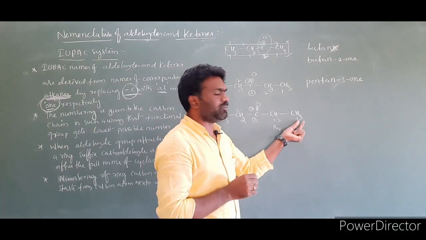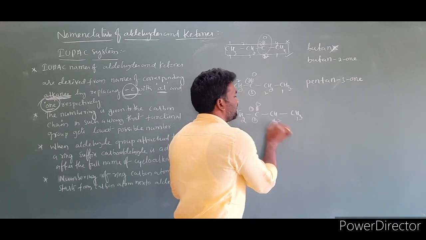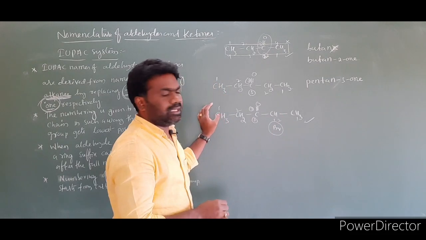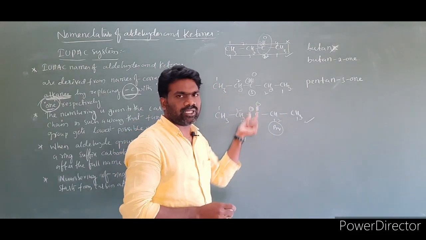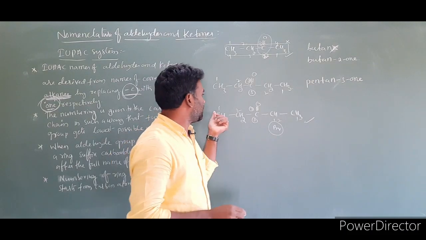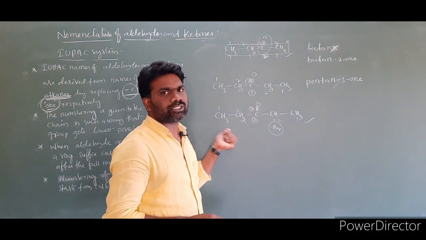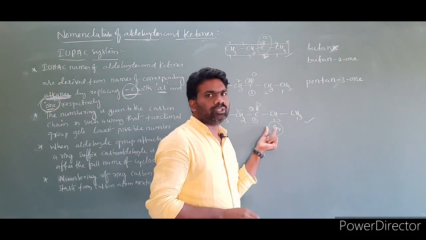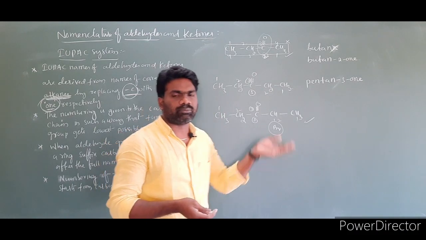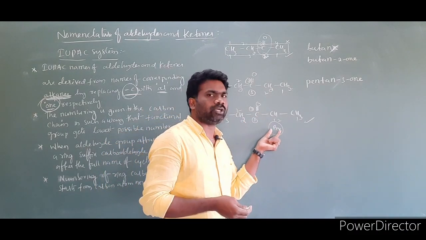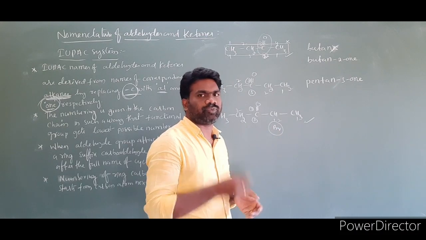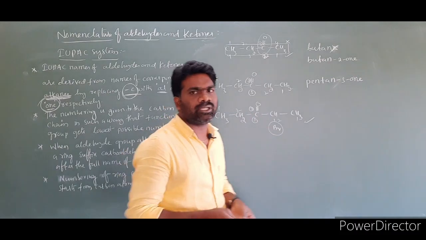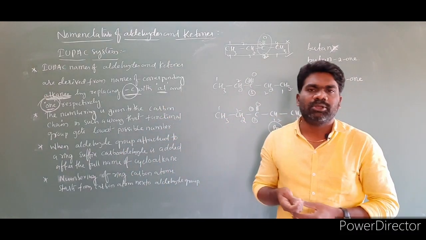But if we give numbering from this direction, even the substituent is getting the lowest number, second position. So this numbering is correct when compared to this numbering. Here the functional group is getting the same position in any direction, that's no problem. But if you give numbering from this direction, there is a substituent at second position, bromine. So we try to give the numbering to the carbon chain in such a way that even the substituents get the lowest possible number. First we have to check the functional group only. After checking the functional group, we have to check whether any substituent is there. To that substituent also we have to give the lowest possible number.